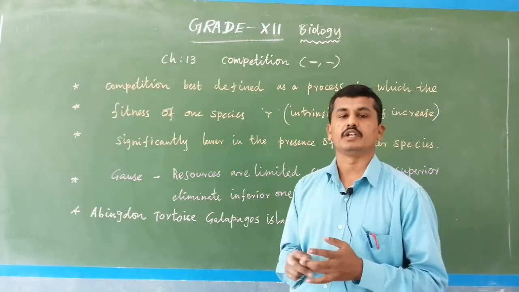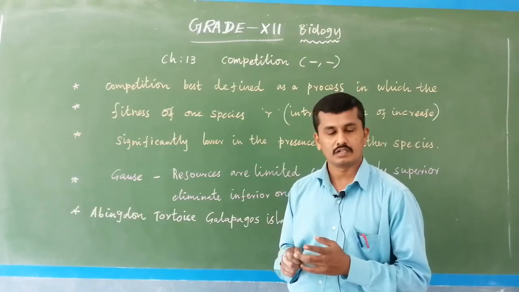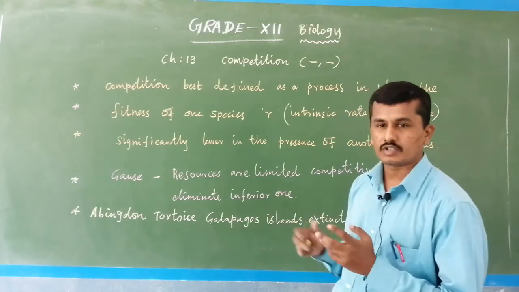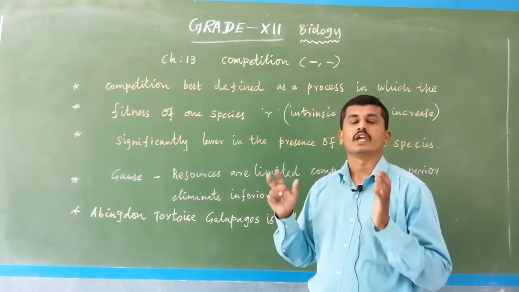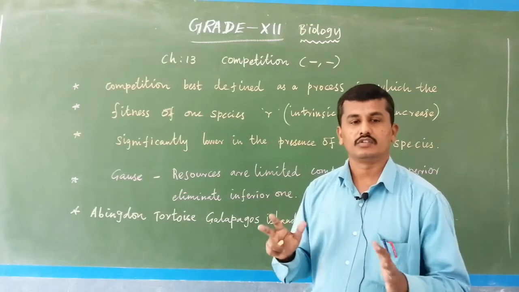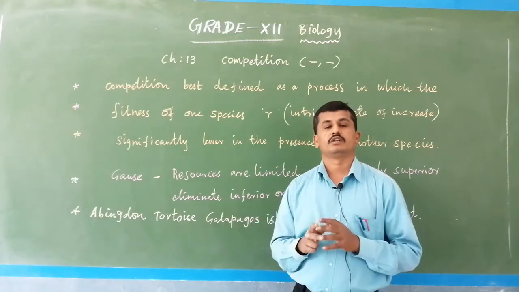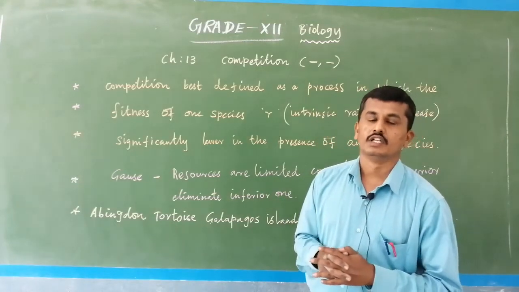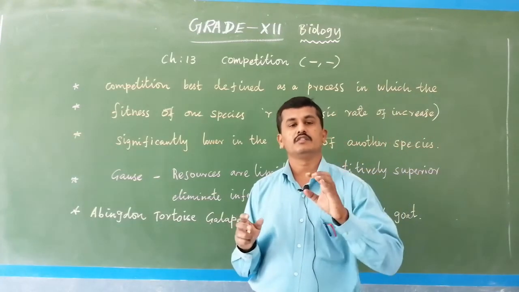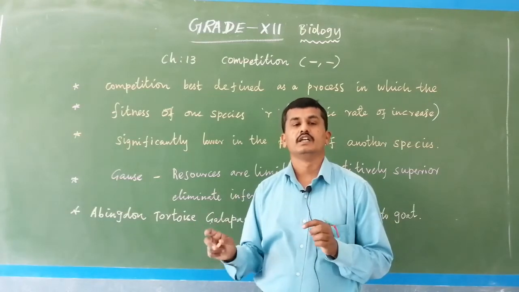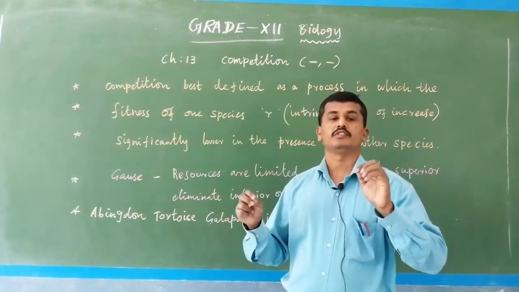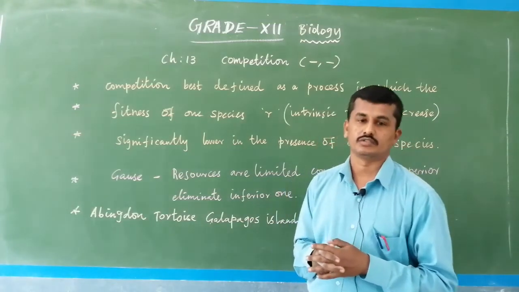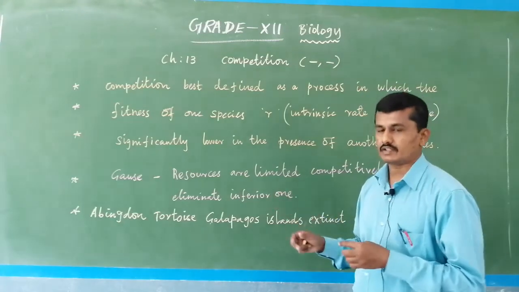Gauss's competitive principle. This is actually in your board exam. Explain Gauss's competitive principle: in a particular area resources are limited, two species live in that area, and competition occurs between the two species. Due to this competition, the inferior species is eliminated and the superior species slowly develops. That is the competitive exclusion principle. I give an example also.